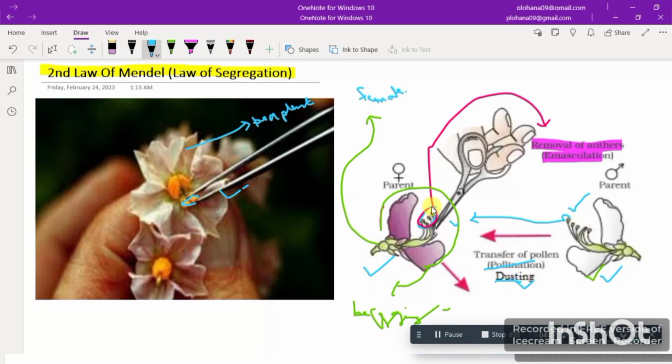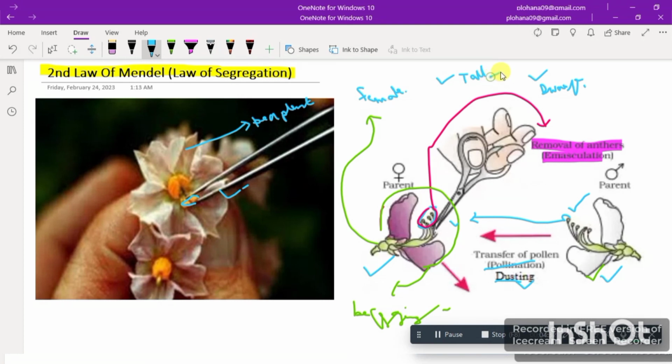So the next stage was to cross pollinate plants with different characteristics. Initially, he cross fertilized plants with the same characteristics. Like if I have one plant with a tall height, and another plant with the dwarf height, right? So this is one characteristic only.